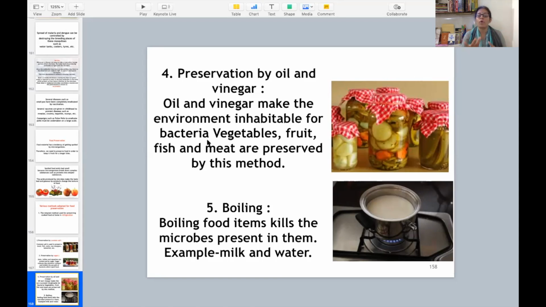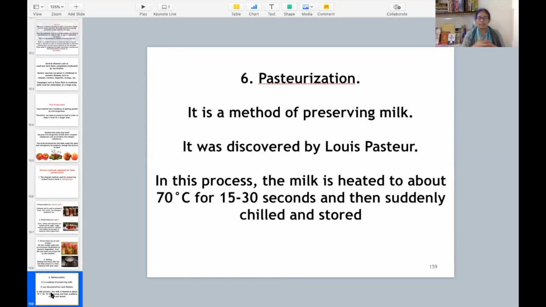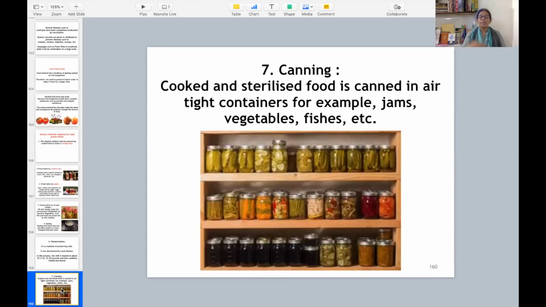Then next method is boiling. We every day boil water as well as milk in our houses because boiling kills the microbes present inside them. Then pasteurization. It is a method of preserving milk. It was discovered by Louis Pasteur. What happens in this process? The milk is heated to about 70 degrees. Then suddenly उसको हम लोग ठंडा कर देते हैं. पहले 70 डिग्री पे हीट करते हैं, फिर सडनली ठंडा करते हैं, then we store that milk, and in this process it is pasteurized.